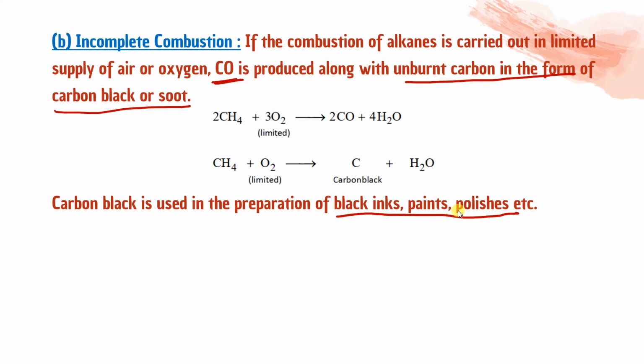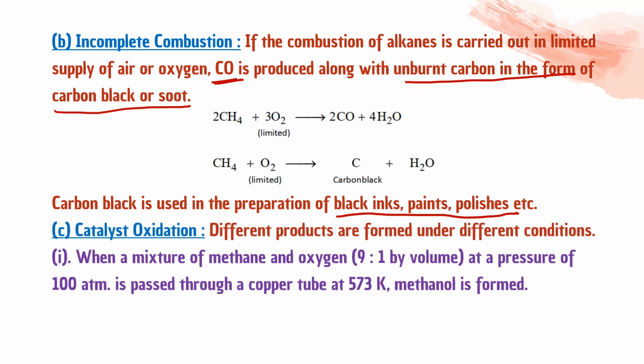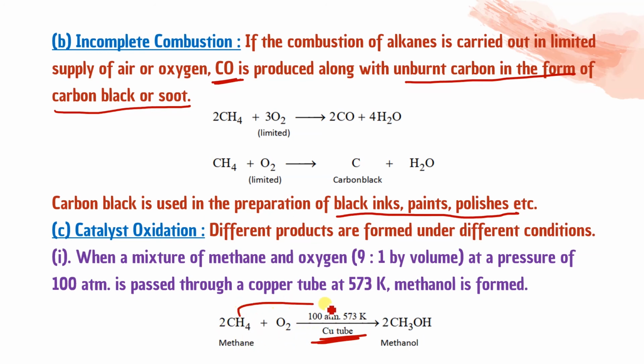Catalyst oxidation. Different products are formed under different conditions. When a mixture of methane and oxygen 9:1 by volume at a pressure 100 atm is passed through copper tube at 573 Kelvin, methanol is formed. That is the reaction. We can do that in presence of a catalyst, but it depends upon the catalyst. If copper tube is used at this much temperature and pressure, then methane can be directly oxidized to give methanol. Okay.